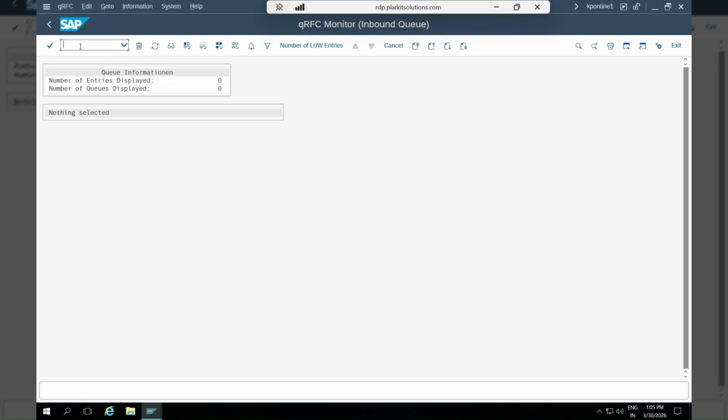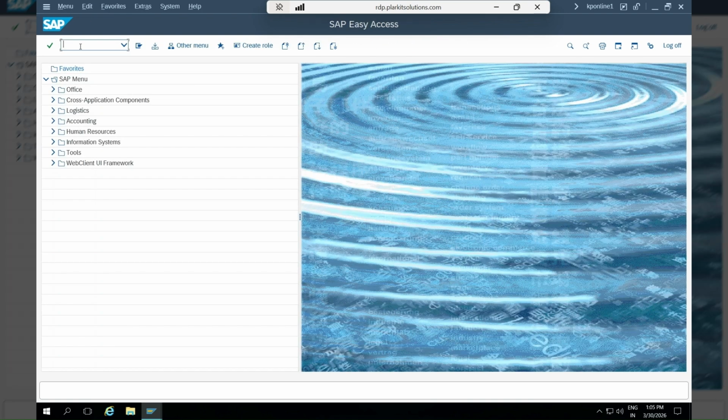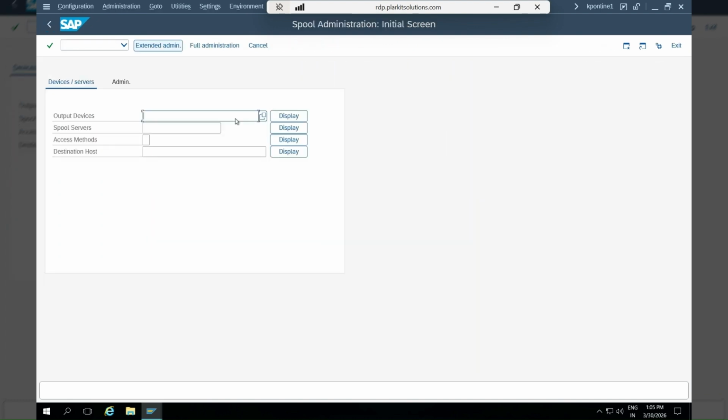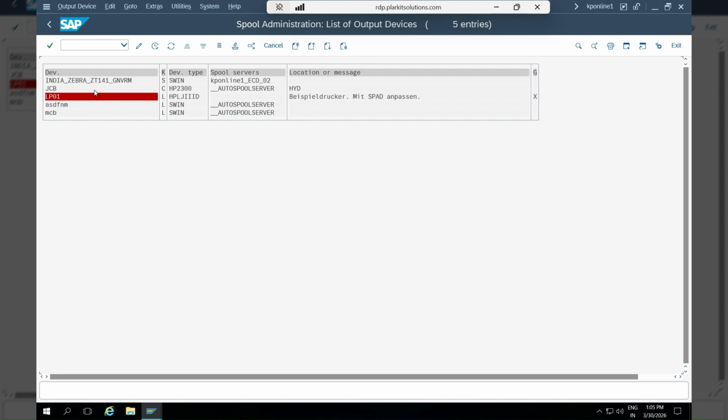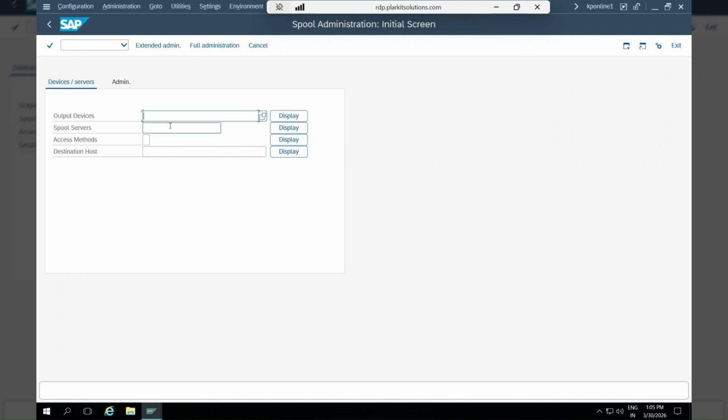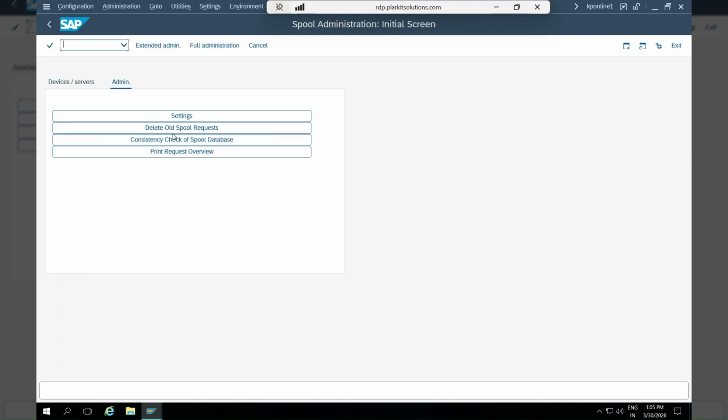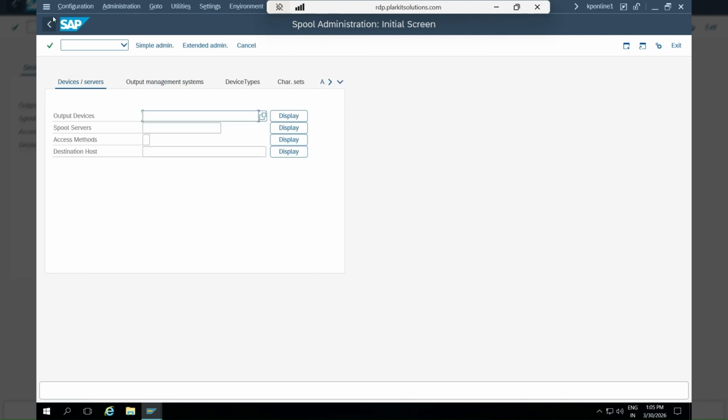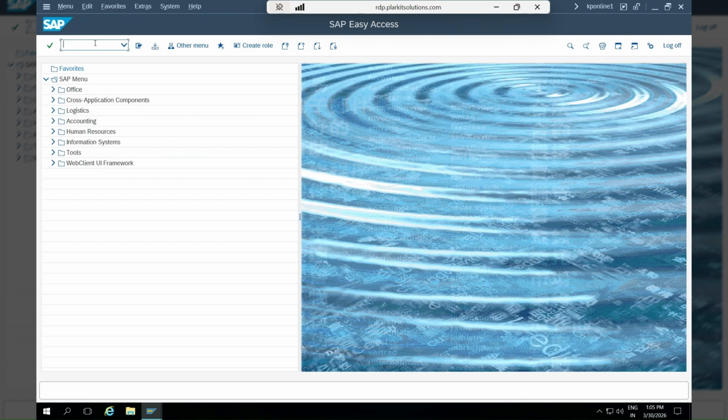So this screenshot. Apart from this, there is the SPAD transaction code. Here you have to display the output devices. If there is anything scheduled here, then you have to delete it or take actions accordingly. Okay, this screenshot you have to take.